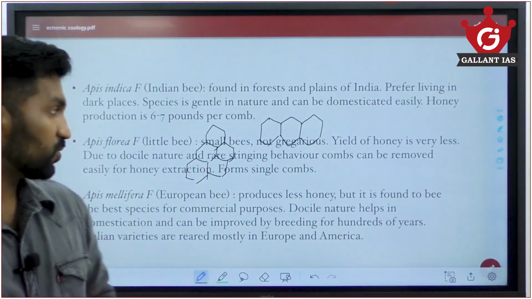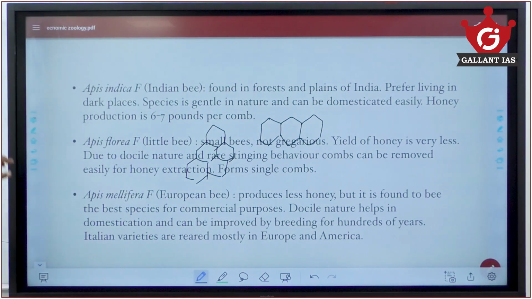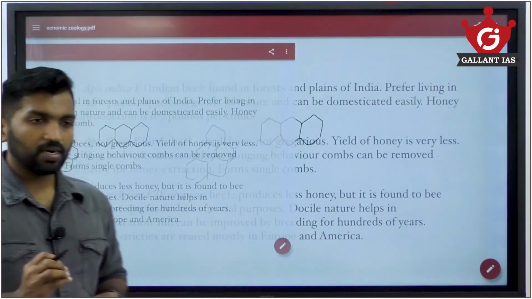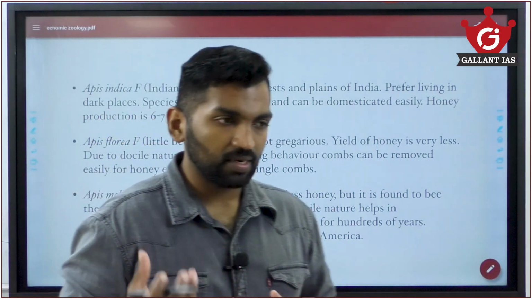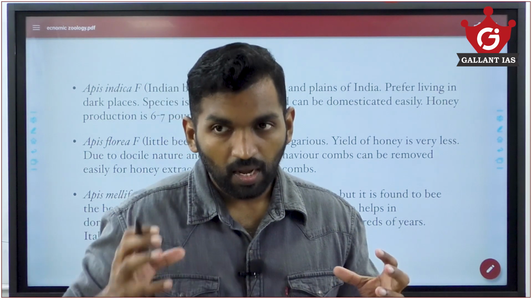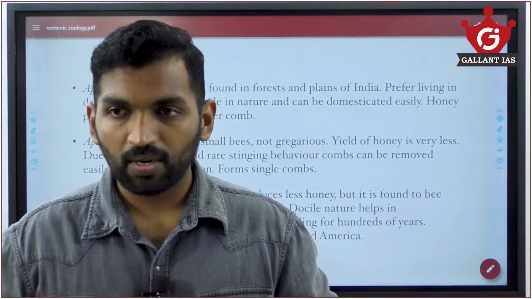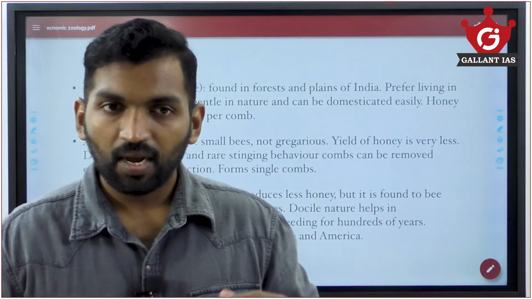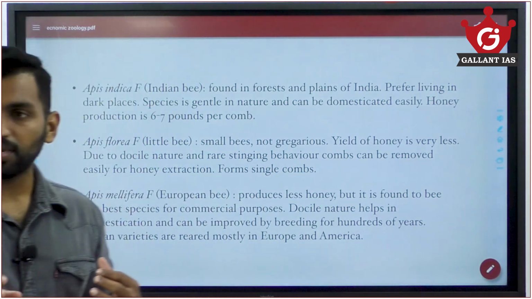There are certain honeybees which only produce combs in one single linear pattern. Small honeybees which are docile, which are not generally seen forming large colonies or large broods, they generally form small colonies and small hives as it is, and hence they are not taken for commercial beekeeping or apiculture.